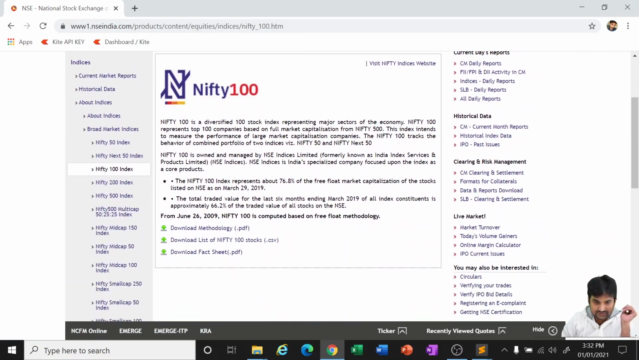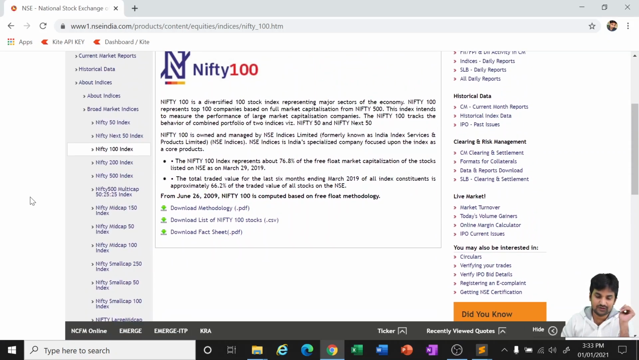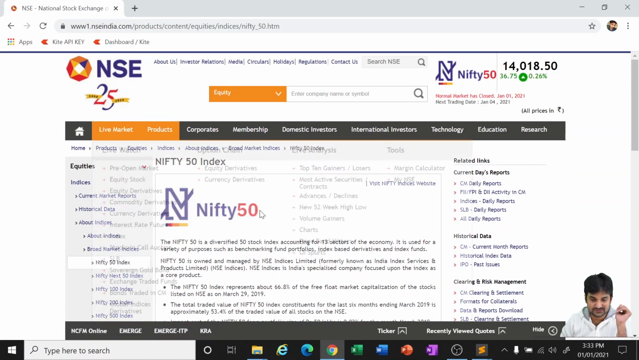So this is a portion from the NSE India website. You can see this is for Nifty 50, which we generally call Nifty. Nifty Next 50, Index 100, 200, 500, Multi-cap. There are plenty of indexes, and whichever one you want to work with, you can work with later. You can just get the symbols of the stocks. For now I am showing you the Nifty 50 index.